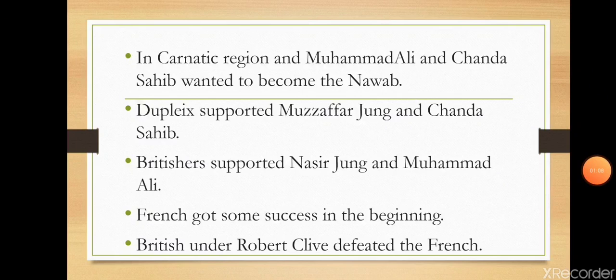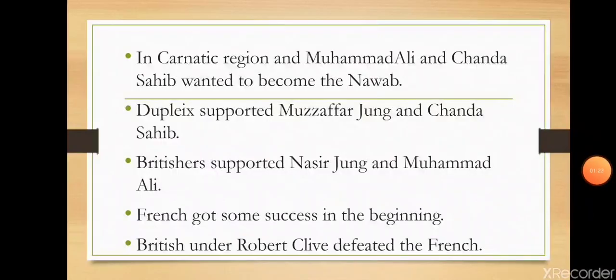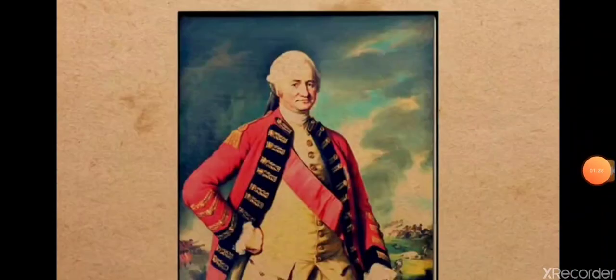French got some success in the beginning. Earlier, the French succeeded in making Chanda Sahib the Nawab of Carnatic and Muzaffar Jang the Nizam of Hyderabad. But British under Robert Clive defeated the French. Now at the end of the war, Britishers under the leadership of Robert Clive managed to defeat the French. Chanda Sahib was captured and killed, and they made Muhammad Ali the Nawab of Carnatic region.